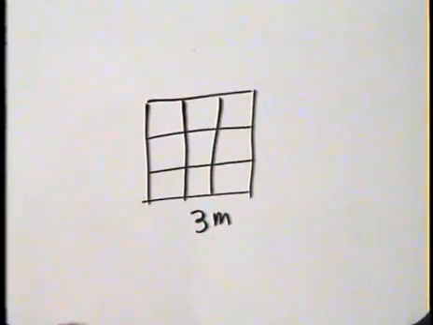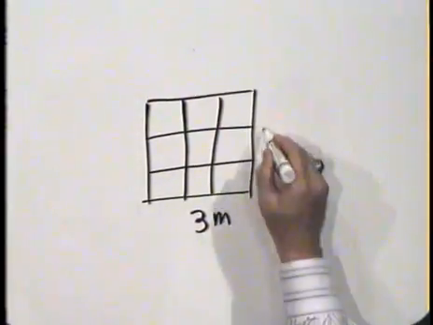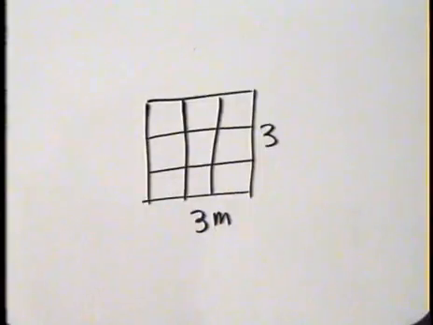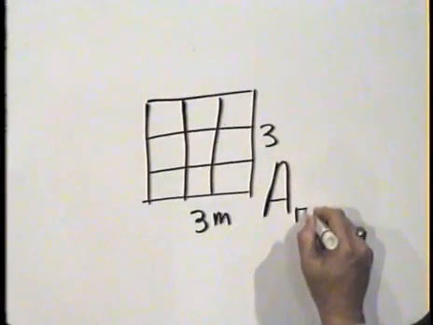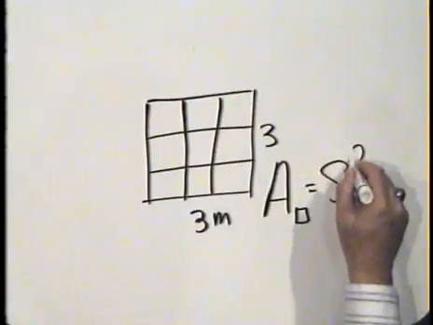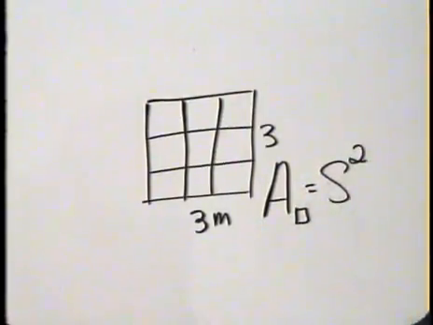Do you see how we got the 9 without counting squares? Well, you can say, oh, sure, because there's 3 rows and 3 columns. 3 times 3 is 9. And in fact, as I believe we mentioned earlier, something to the second power is called the square. And the reason is that the area of a square is the side times itself, or the side to the second power, or the side squared. And that is the general formula for the area of a square.